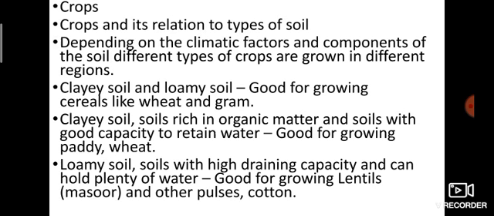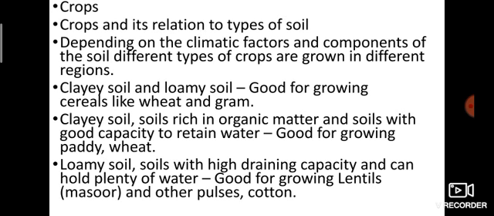Depending on the climatic factors and components of the soil, different types of crops are grown in different regions. Clayey soil and loamy soil are good for growing cereals like wheat and gram. Clayey soils rich in organic matter and with good capacity to retain water are good for growing paddy and wheat.